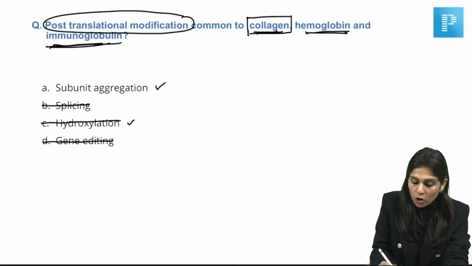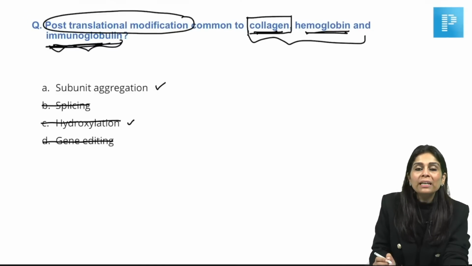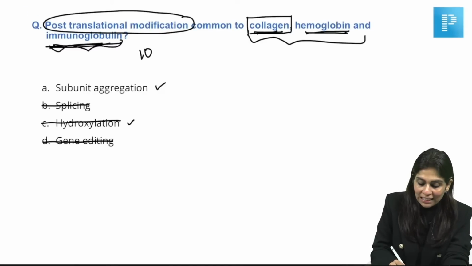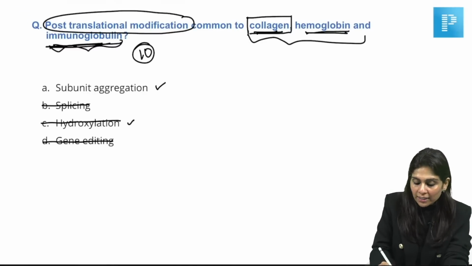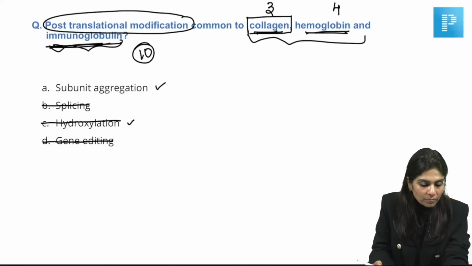So what is common for all these three proteins? Collagen, hemoglobin, immunoglobulin, all these are multi-subunit proteins. Immunoglobulin can have up to 10 subunits. Collagen is a triple helix. Hemoglobin has 4 subunits. So it is subunit aggregation. Got it, all of you?